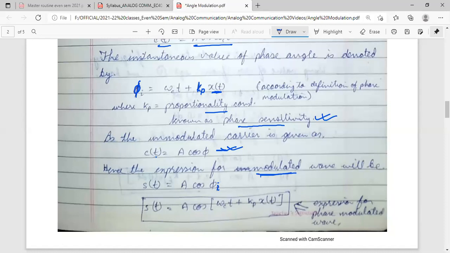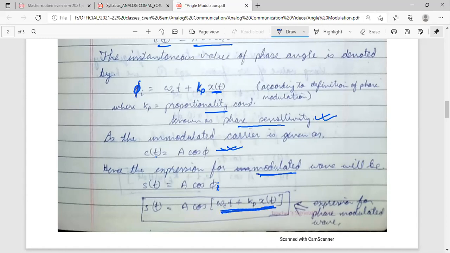So what is Kp of x(t) here? It is the proportionate value based on the signal x(t). Hence, the expression for the modulated wave will be s(t) is equal to A cos phi i, where phi i is nothing but omega c t plus Kp of x(t).